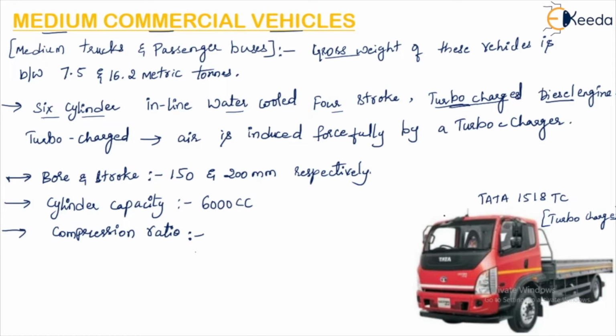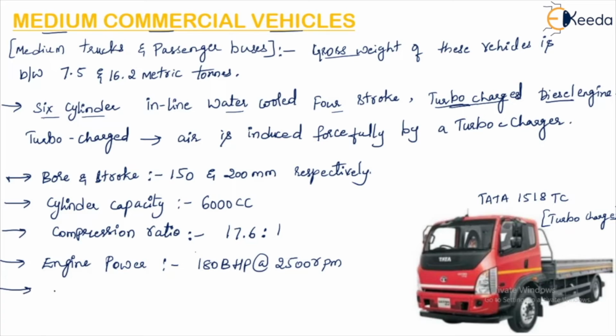So the compression ratio of this Tata 1518 turbo charged vehicle is 17.6 to 1. Then the engine power is 180 brake horsepower at 2500 RPM, that is the revolutions per minute.